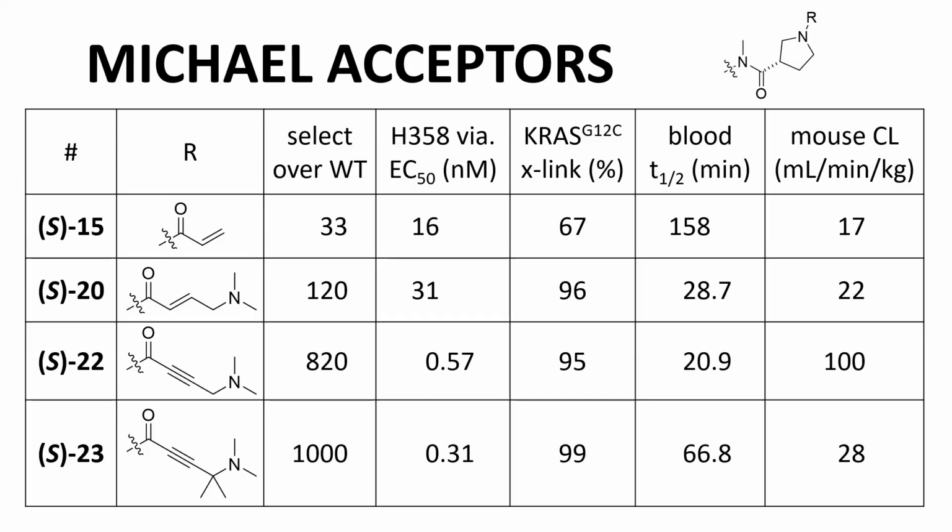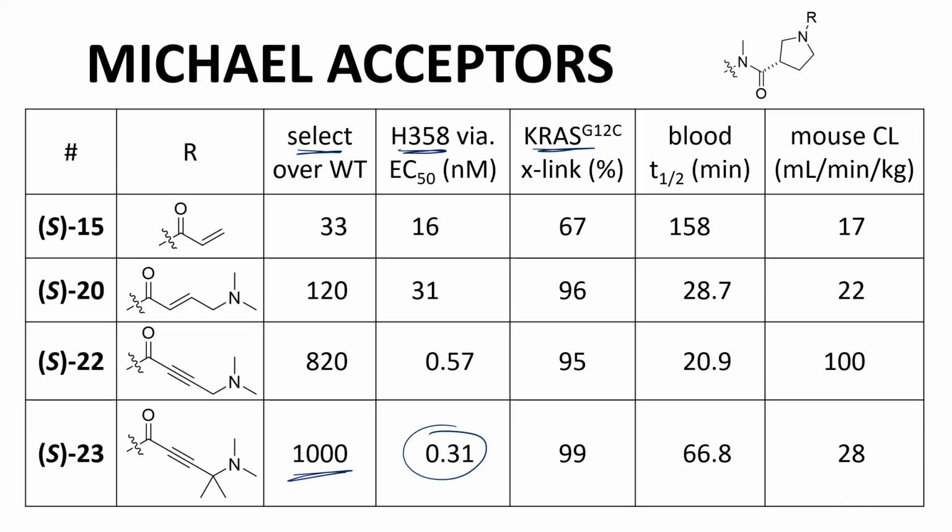We have dropped a column for biochemical potency with an emphasis on cellular potency, selectivity, cross-linking, and some indicators of stability. As you can see, progressive modifications around the unsaturated amide markedly boost cellular potency with corresponding gains in selectivity over wild-type KRAS. Blood stability and mouse clearance were also encouraging.